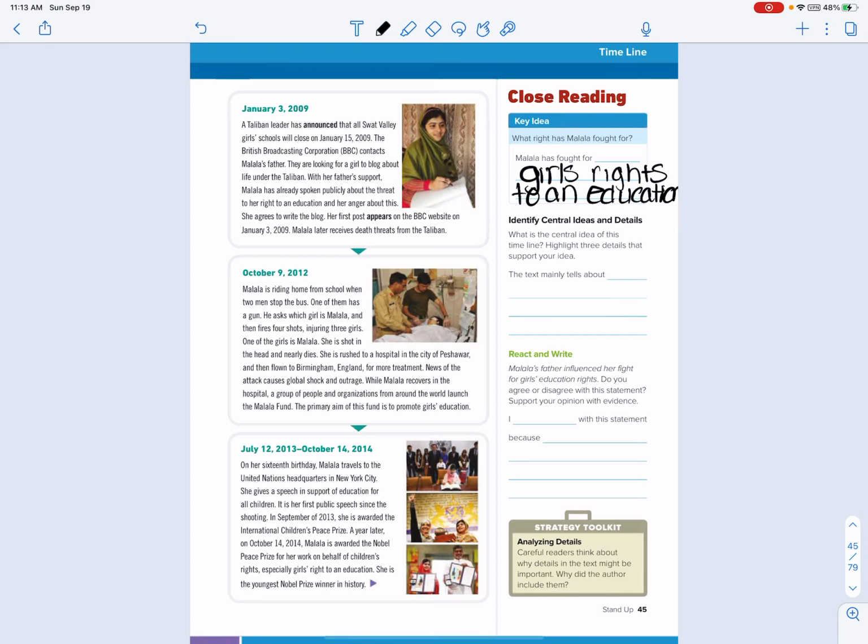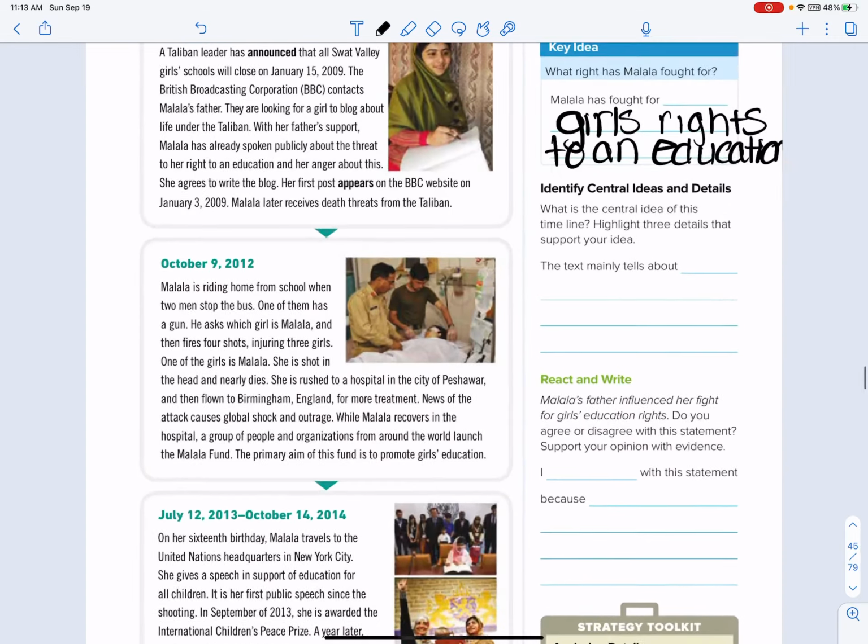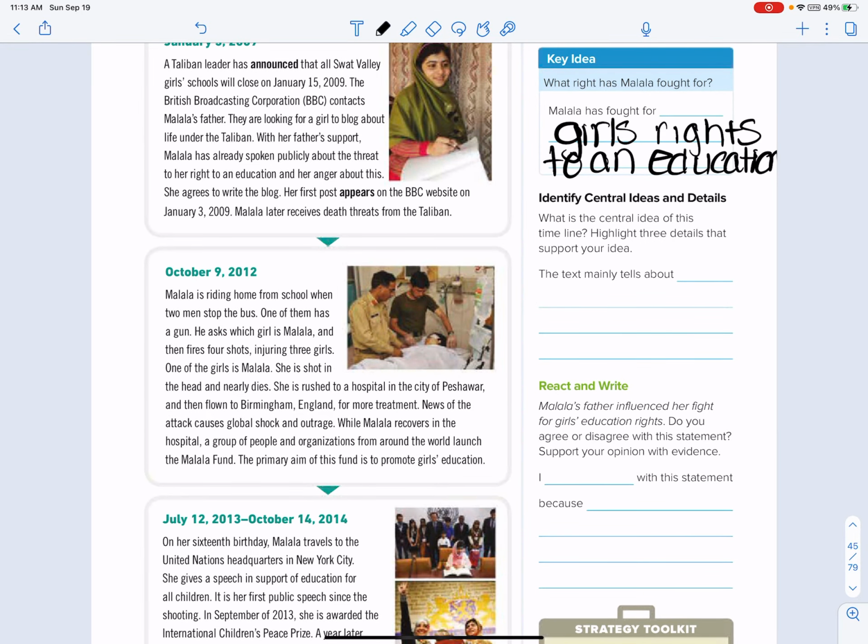It cut off my N. It won't let me write over on the page. Let me zoom in. It says, what is the central idea of this timeline? Highlight 3 details that support your idea.